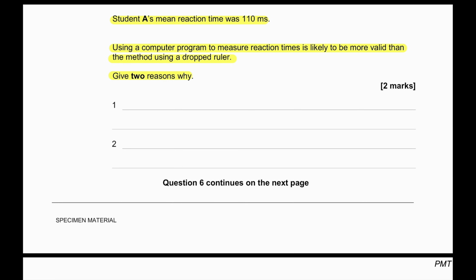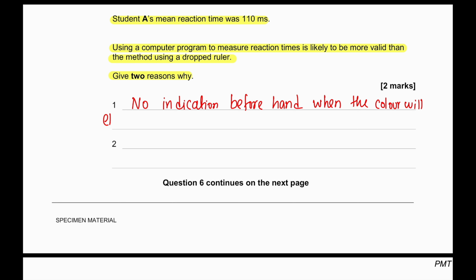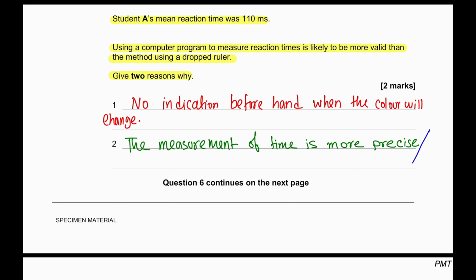So the 2 points that we can write: there is no indication beforehand when the color will change on the computer screen. And for number 2, we can say the measurement of time is more precise when doing it with a computer reading than from a ruler. And finally, we can also say the resolution of the computer timer is much higher.